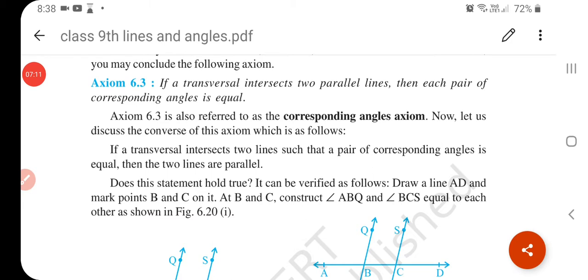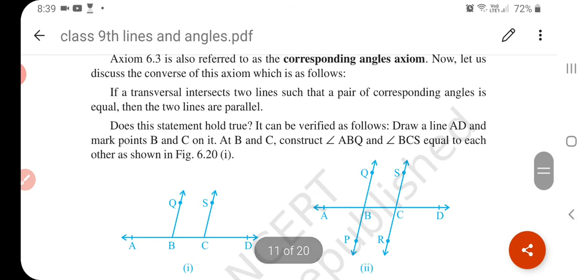Now axiom 6.3: if a transversal intersects two parallel lines, then each pair of corresponding angles is equal. This is your corresponding angle axiom. It means if two lines are parallel and a transversal intersects these two lines, then each pair of corresponding angles is equal.